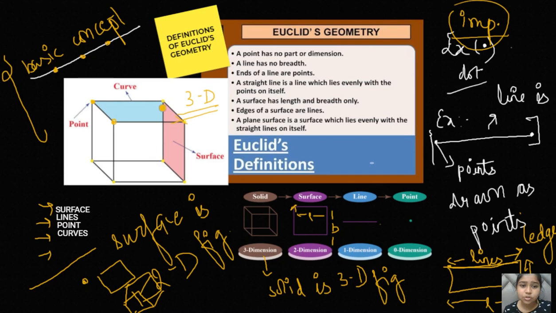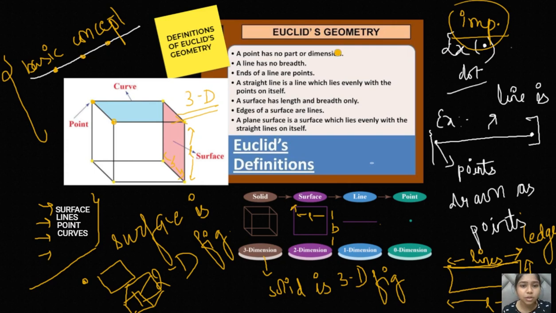This surface has length and a particular breadth, right? This is the length and breadth of this surface, and this surface is made up of some lines. The edges of this surface are known as lines. So from this picture you can easily understand these few terms: what exactly is a surface, a curve, a point, a line, a solid, and what the basic features of these things are.